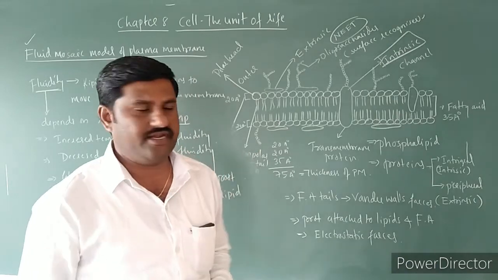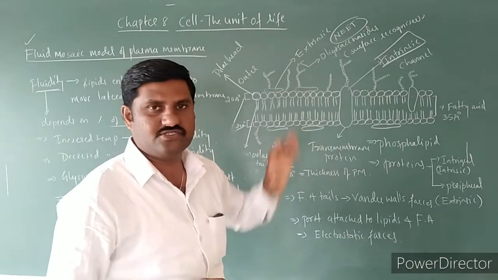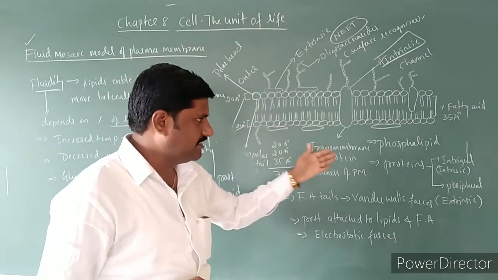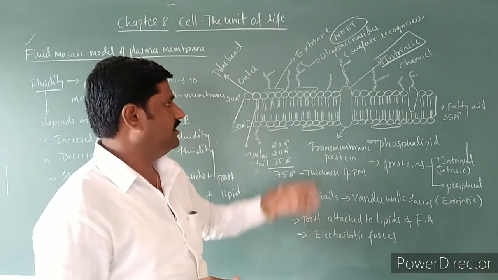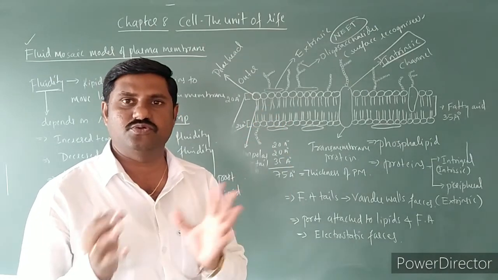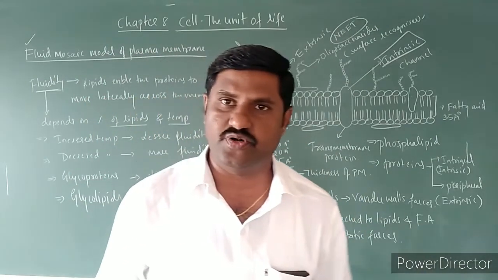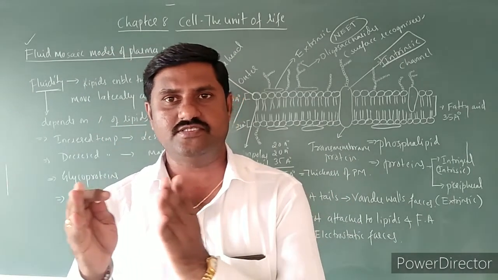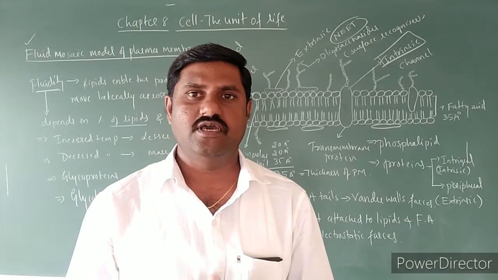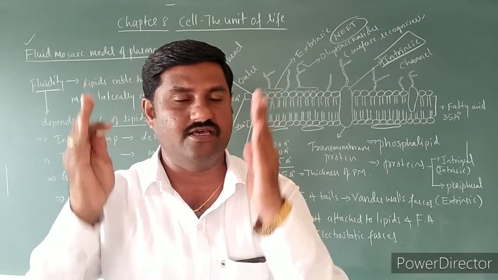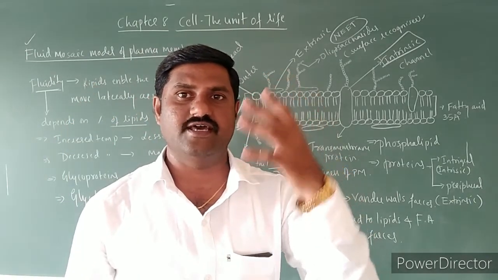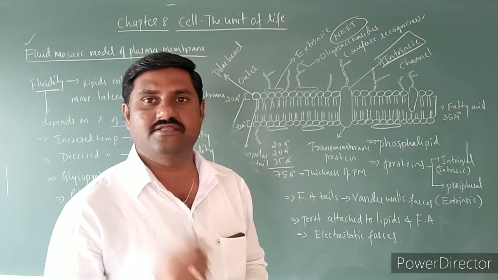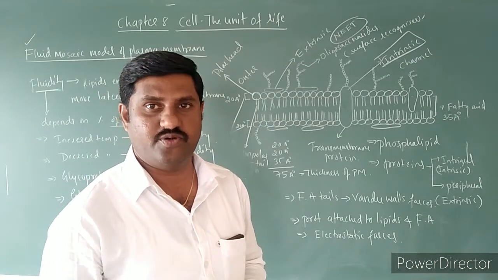Such a trilaminar structure of the plasma membrane contains lipids, that is phospholipids, and proteins, that is two types of proteins: extrinsic proteins and intrinsic proteins. Intrinsic proteins are called integral proteins, or sometimes, when vertically arranged across the membrane, they are called transmembrane proteins.